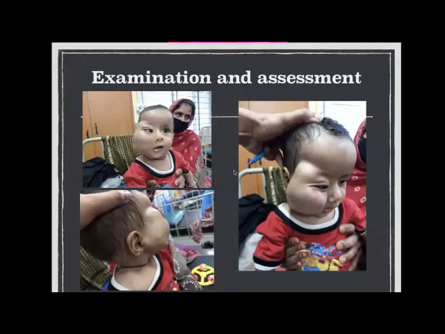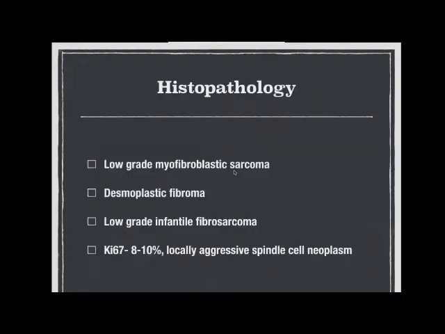Yes, ma'am. It was a 7-month-old baby who presented with a right cheek mass. This was discussed in the Kidwai tumor board. The tumor was involving the orbital bony window, ethmoid and maxilla, and there was also intracranial extension in the superior aspect. Histopathology showed a low-grade myofibroblastic sarcoma, with a differential of either desmoplastic fibroma or low-grade sarcoma, with a proliferative index of only 8 to 10%.